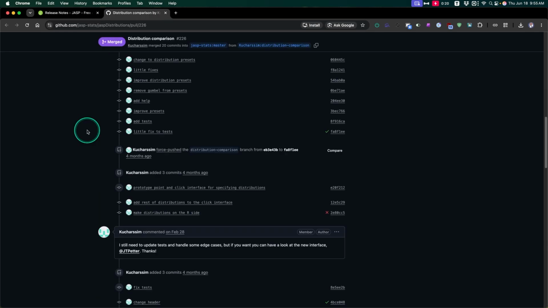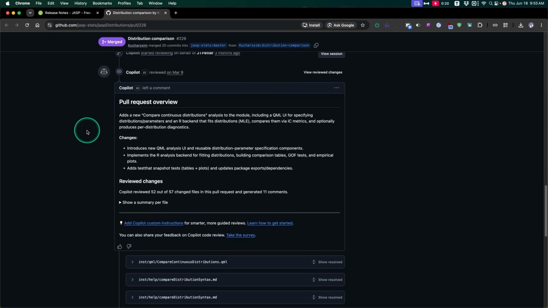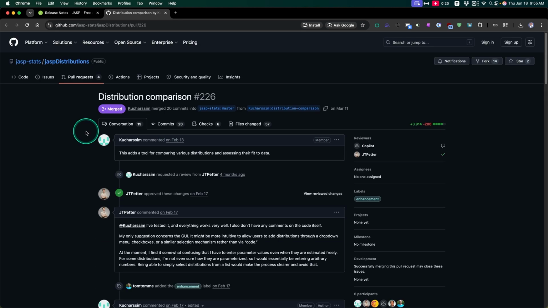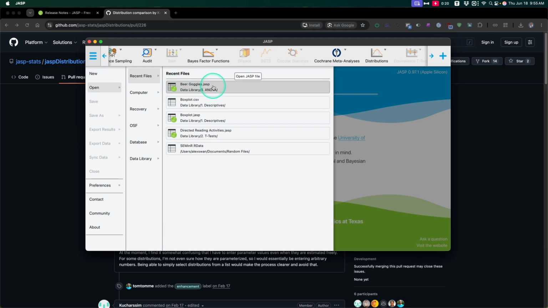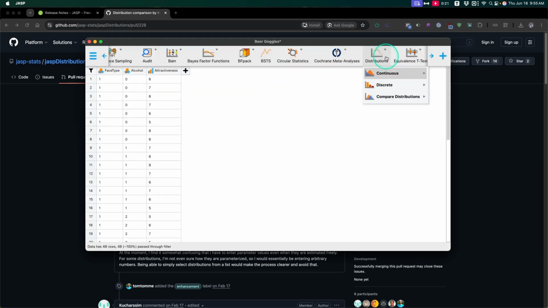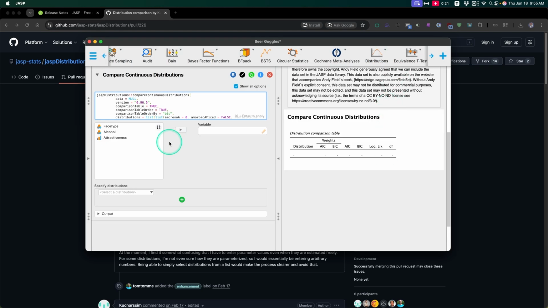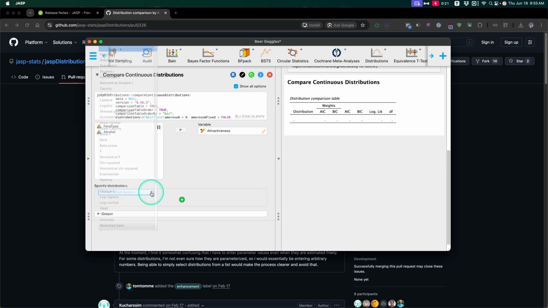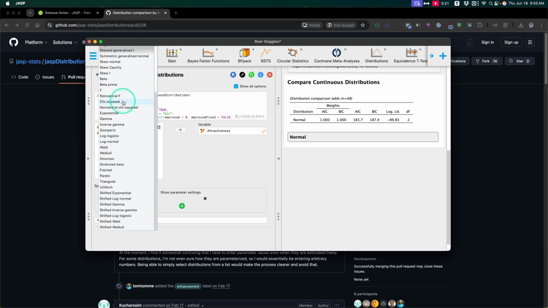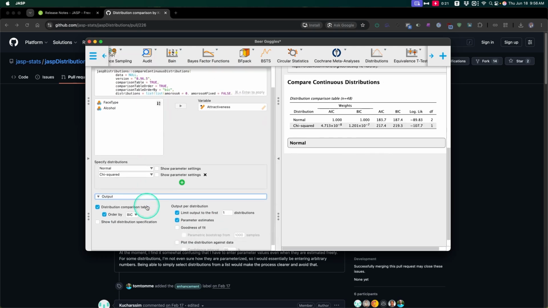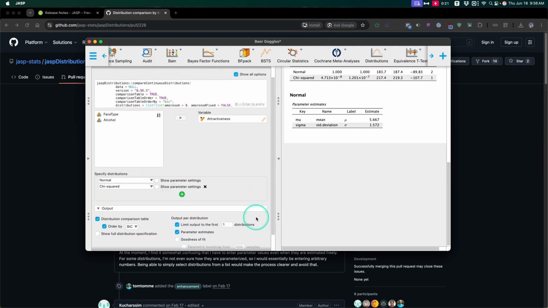All right, so this just seems like it's the pull request. Okay. Yeah, there's no mention of assessing their fit to data. So I wonder if you have to have some data open. So let's open up the beer goggles data, distributions, compare distributions. Okay. So let's use attractiveness and select distributions to compare. Let's do normal and let's do, well, chi-squared. Okay. And then I thought it was going to produce the, okay.